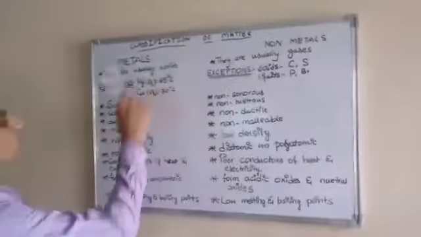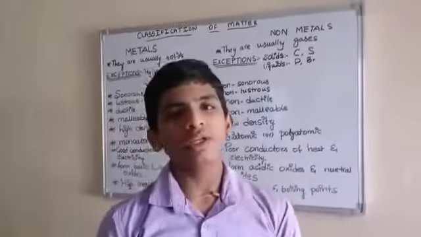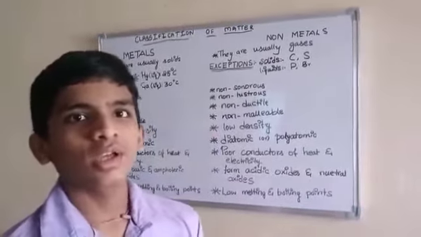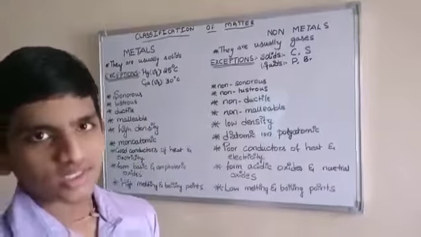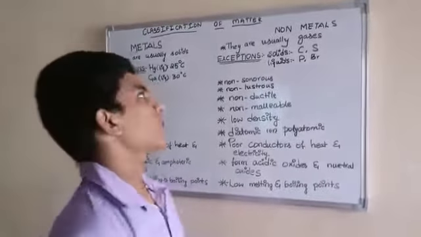Metals are usually solids. There are some exceptions: mercury and gallium. They are liquids at certain temperatures. The temperature for mercury is 25 degrees centigrade and for gallium 30 degrees centigrade.